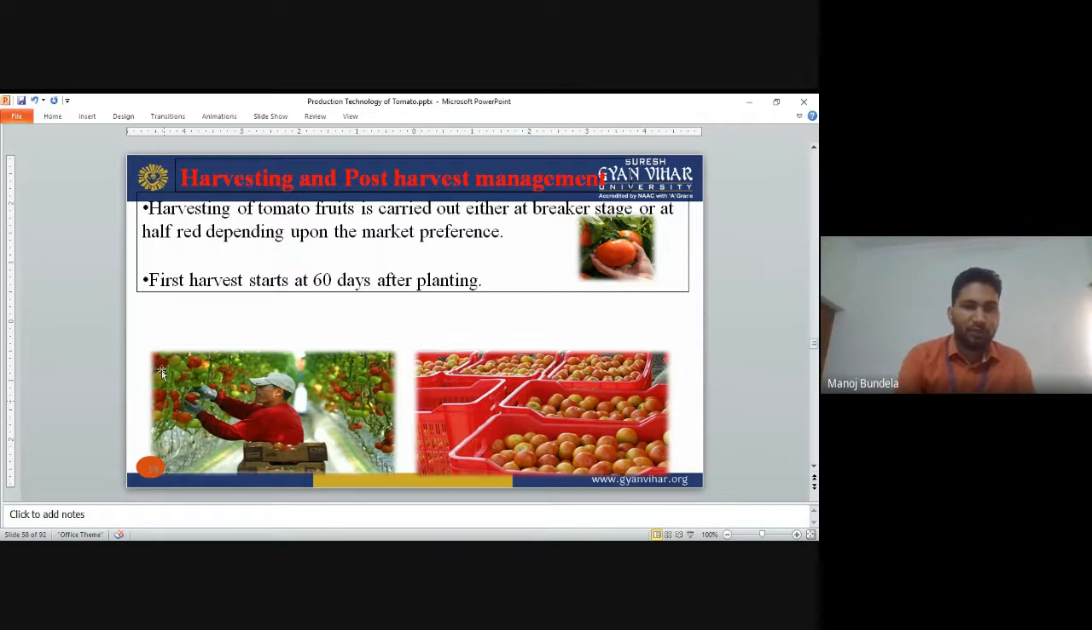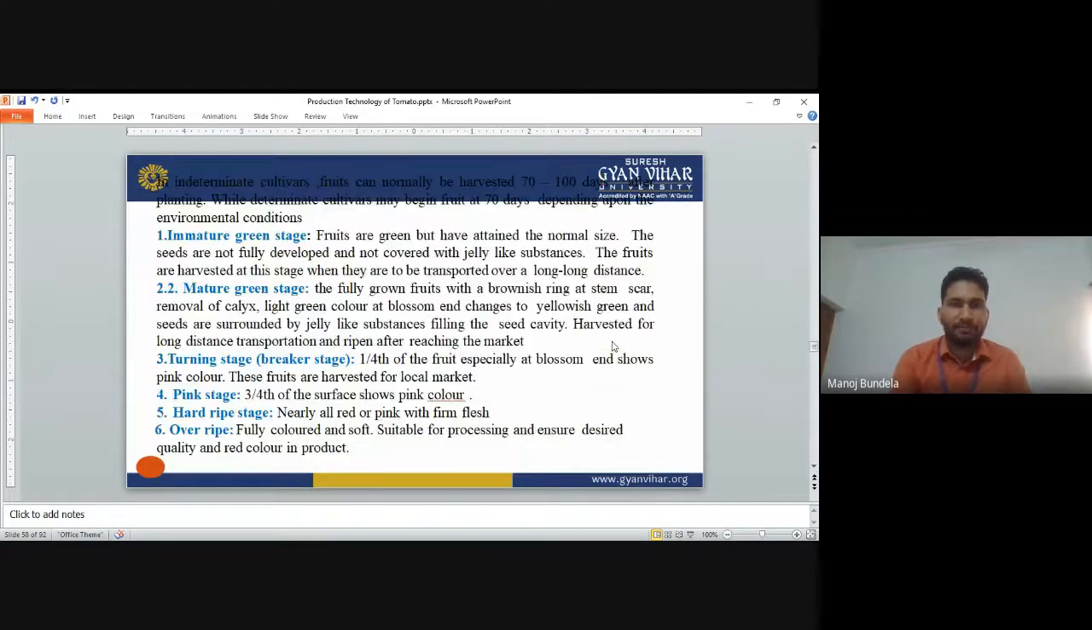So this is how we harvest the tomato fruits. After that we keep them into plastic crates or transfer them from one area to another. In indeterminate cultivars, fruits are normally harvested 70 to 100 days after planting. In determinate tomato, the fruits are harvested 70 days after transplanting. It is based on the market or climatic conditions.